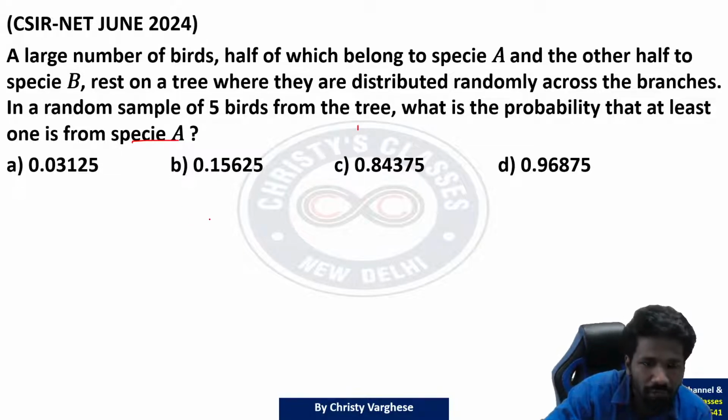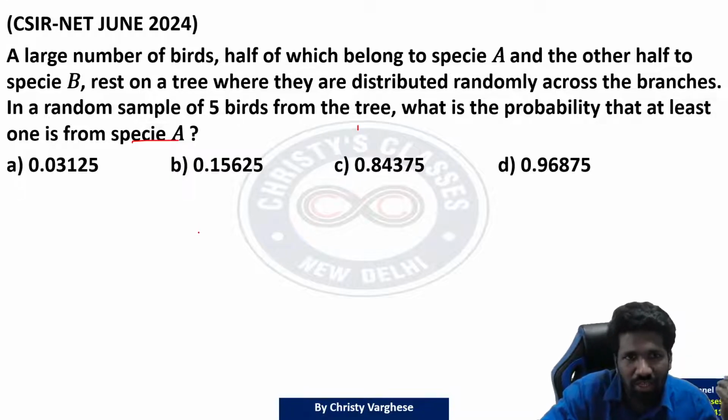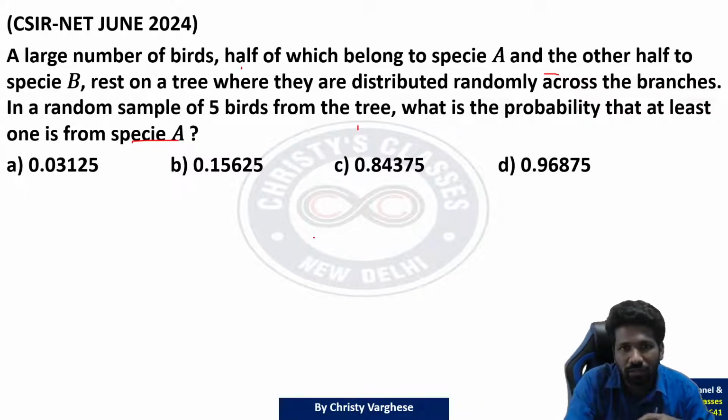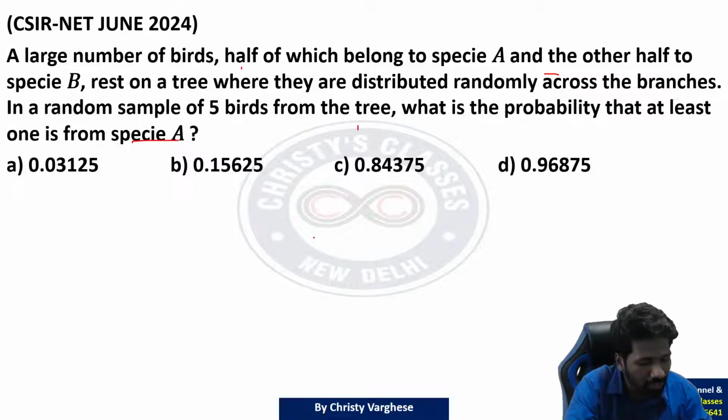First of all, what is the probability that when a random bird is caught, that is species A? Half, na? For example, if it is 100 total birds, 50 are species A, 50 are species B. Means random catch में एक bird को catch किया तो वो species A होने का chance 50/100 आधा होगा, species B होने का chance भी 50/100 आधा होगा ना, because it is half.